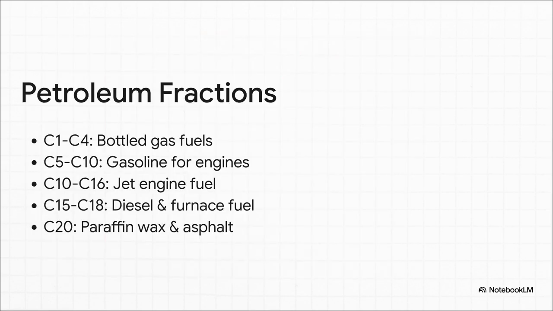This chemical sorting process is basically a perfect summary of everything we've talked about today regarding carbon chain lengths. The lightest molecules with only 1 to 4 carbon atoms boil off first as natural gases for heating. Chains of 5 to 10 carbons give us gasoline for our cars. As the carbon count goes up, the liquid gets heavier and thicker. 10 to 16 carbons, that gives us kerosene for jet fuel. 15 to 18 is heavy diesel. And finally, the massive chains with over 20 carbon atoms, they don't boil off at all. They become the thick, non-volatile solids like paraffin wax for candles or the heavy asphalt we use to pave our roads. The size of the molecule directly dictates its physical properties.